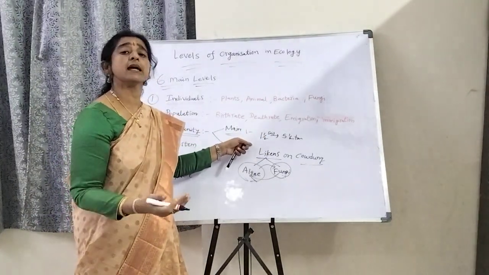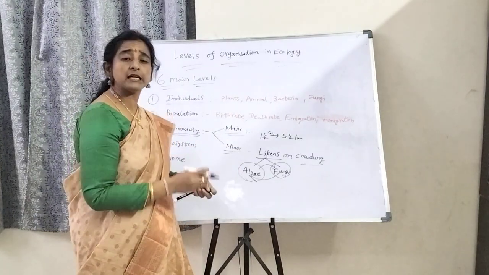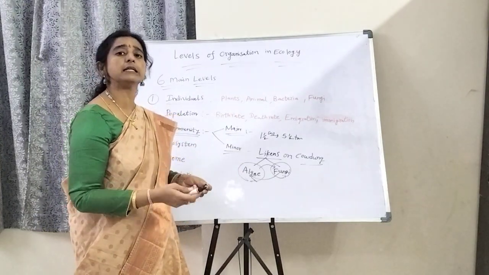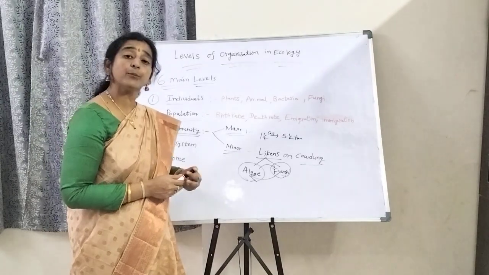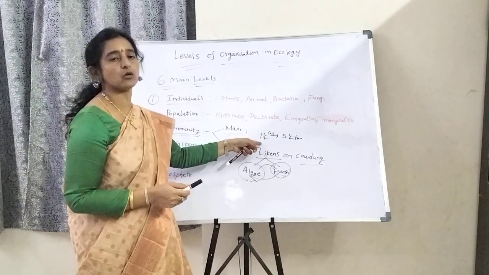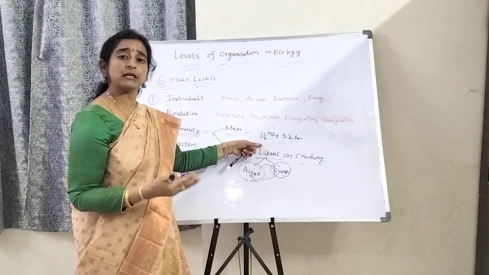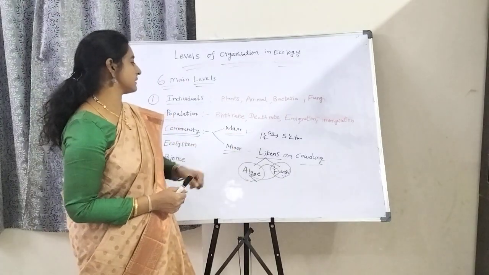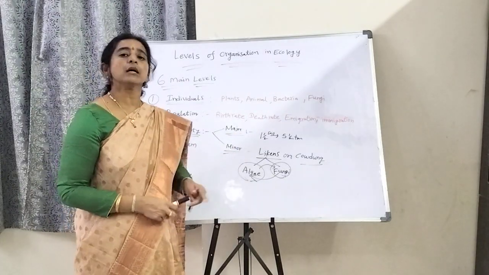They enhance and improve the fertility of the soil.